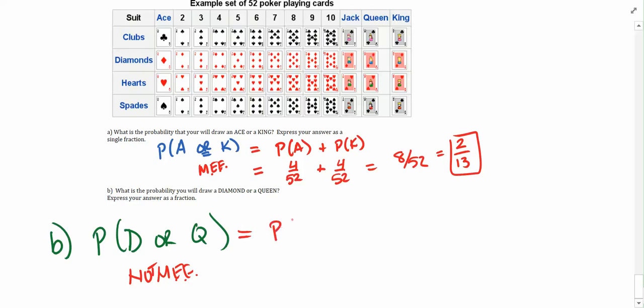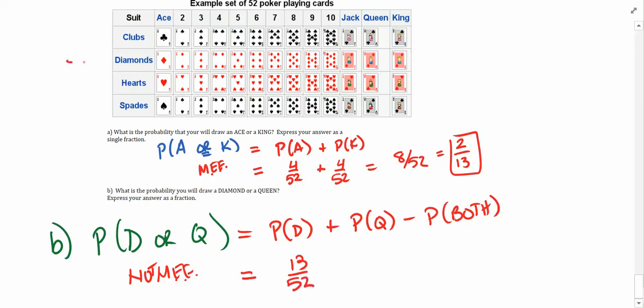So we proceed as follows. We say this is the probability of a diamond. We're going to add that to the probability of a queen, and then we're going to subtract the probability of both happening together at the same time. So the probability of getting a diamond is just 13 out of 52. The reason being is because there are 13 diamonds in the entire suit, in the entire deck. Now we go to the probability of getting a queen. Well, that's just 4 out of 52.